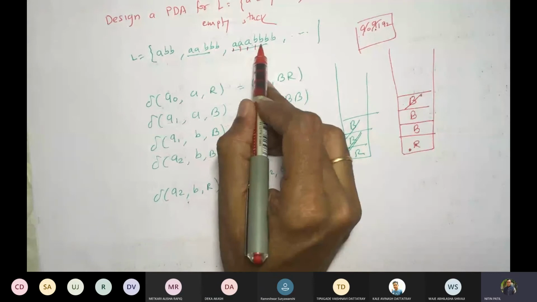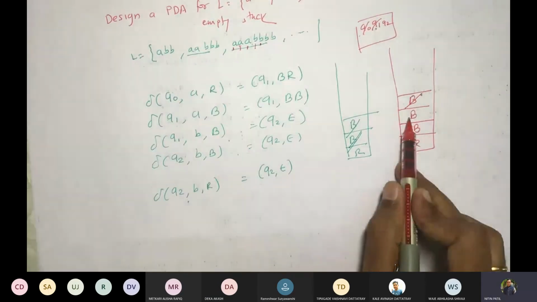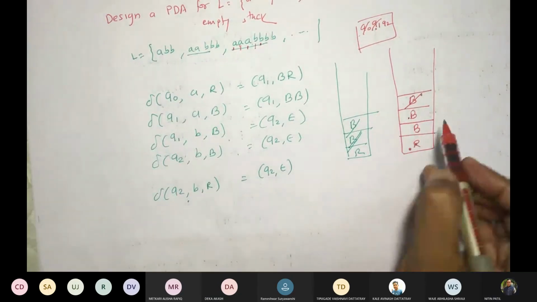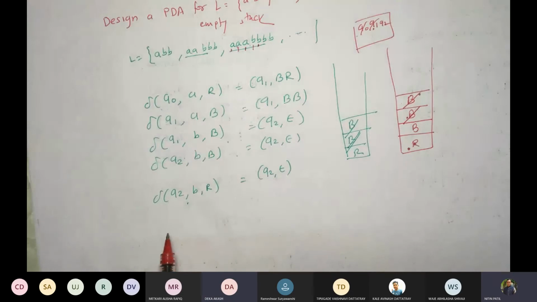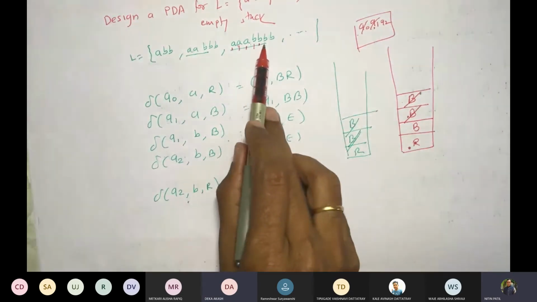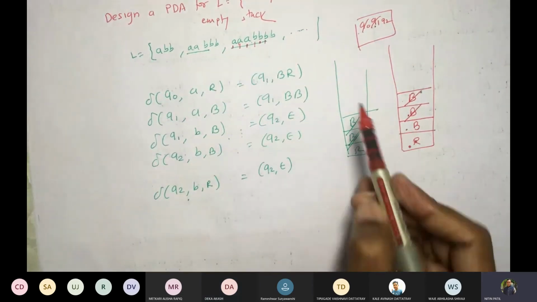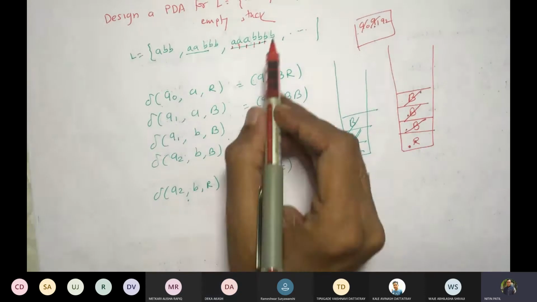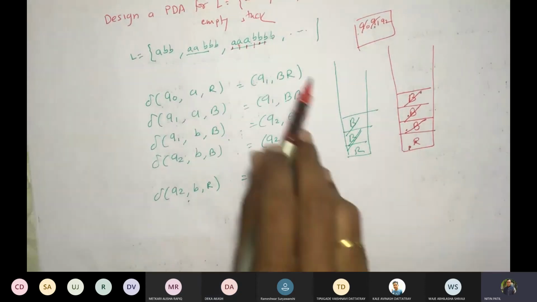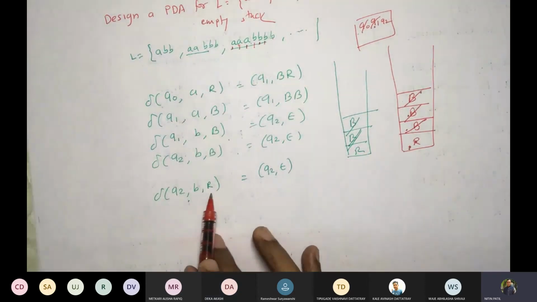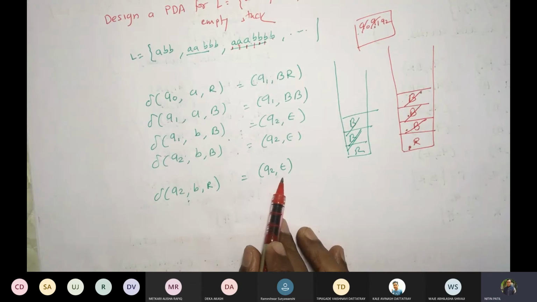Q2, this is done. This B and this B, what will happen? Pop. Correct. Again pop in the same state. Same state. Q2, next B and this B. What should happen? Pop. Pop. Q2 B R, the last one is B, that means. So what will happen? Q2 epsilon. Correct. Correct. It is equal. Yes sir.